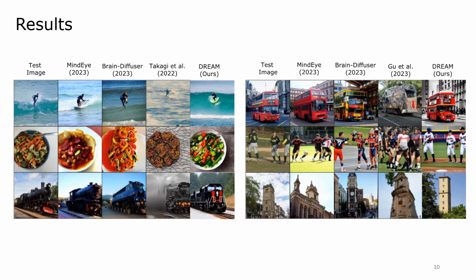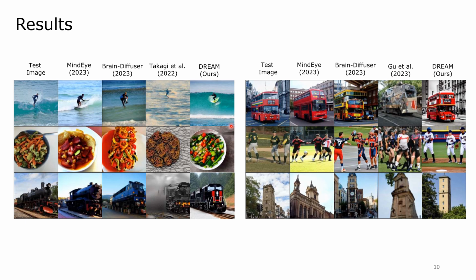To evaluate the performance of our method, we show the reconstruction result of DREAM in comparison to the most recent baselines. For qualitative comparison, we show also on the left the test image seen by the patient. DREAM can accurately decode the visual stimuli from fMRI much better than any other baseline, with better spatial and color arrangement, but also better semantics.